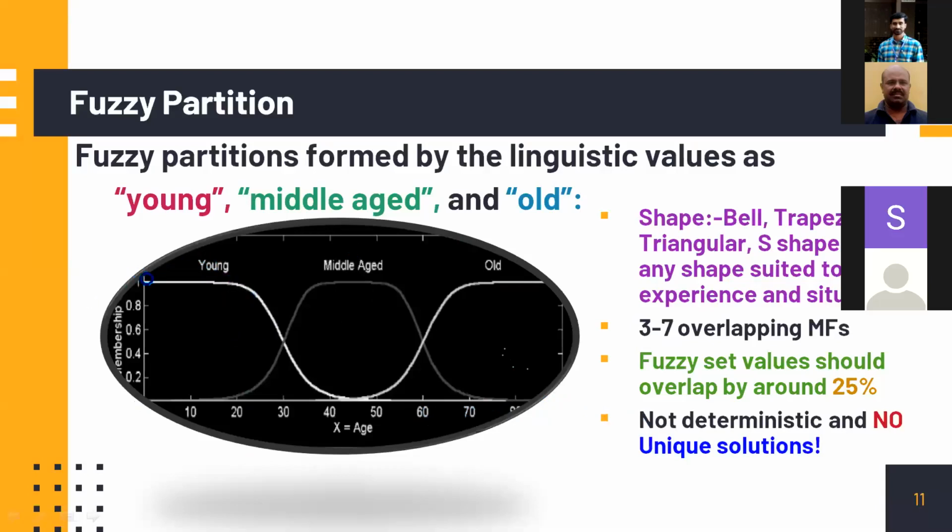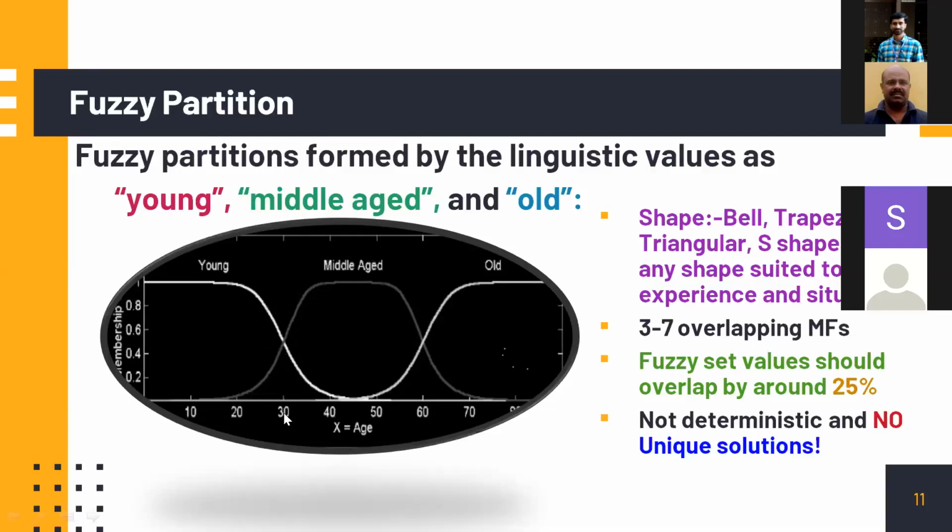See how the young is going. Up to 20, clearly it is young. Membership value is 1. But when it goes above 20, you can see that the membership value in the club of young is coming down. And if you are above 40, you are not at all a young member. Its membership value is 0. Similarly, middle-aged. 20 plus is middle-aged, and say something like 30 can be a member of both middle-aged and young.